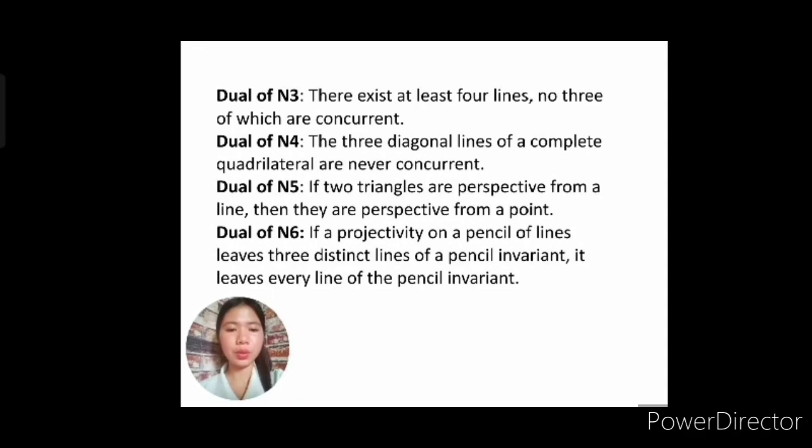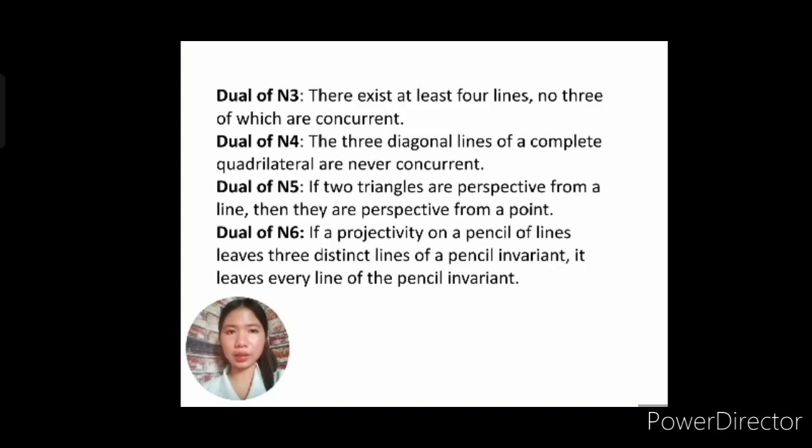We have here a dual in N3 up to N6, but if you observe, there is no N1 and N2, because the dual of N1 is N2. If you notice, in N1, any two distinct points are incident with just one line. So let's see its dual statement: any two lines, from points becoming lines, are incident with at least one point.